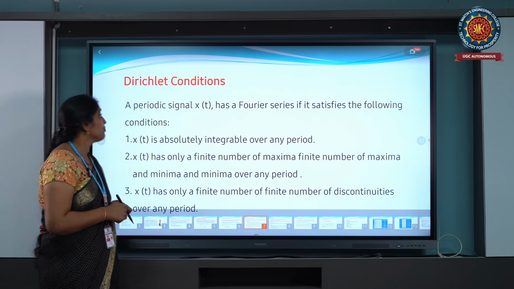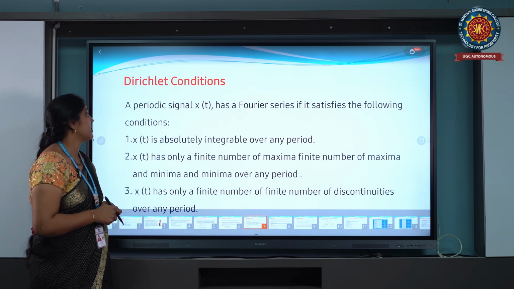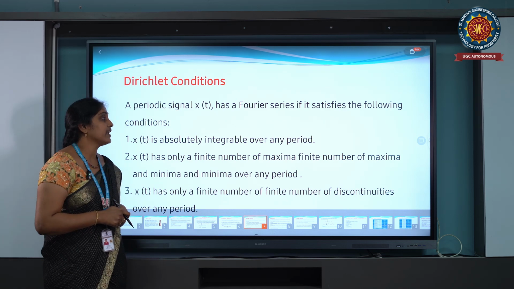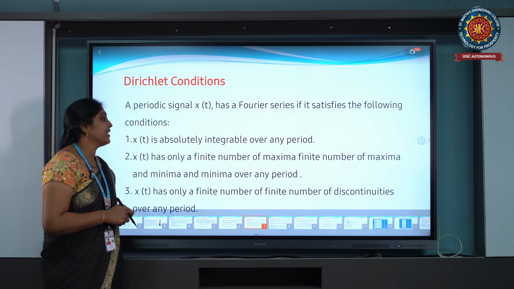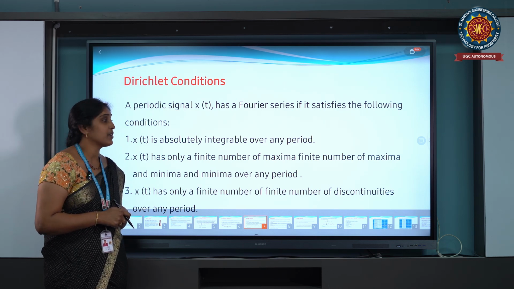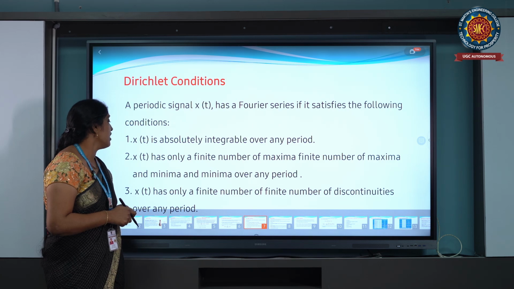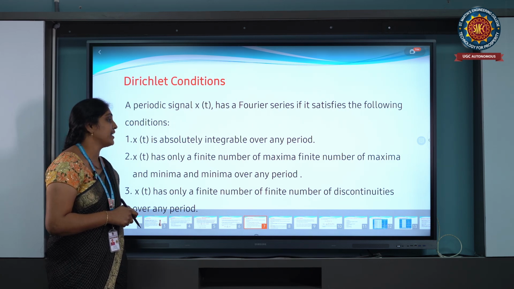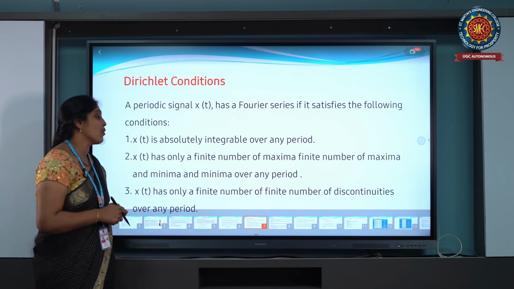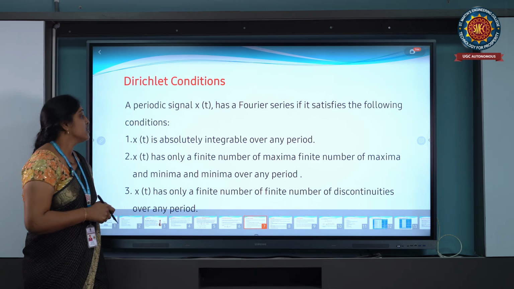So the first one is that the periodic signal must satisfy the condition of being absolutely integrable. The second one is a finite number of maxima and minima. And the third one is that x of t has only a finite number of discontinuities over any period.